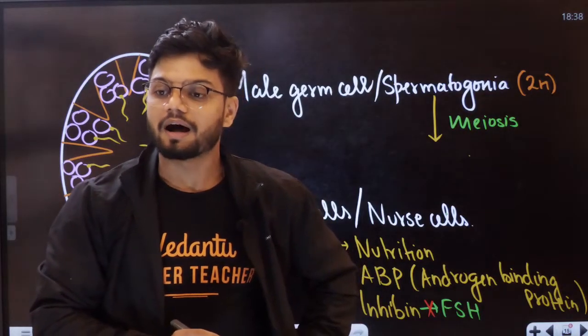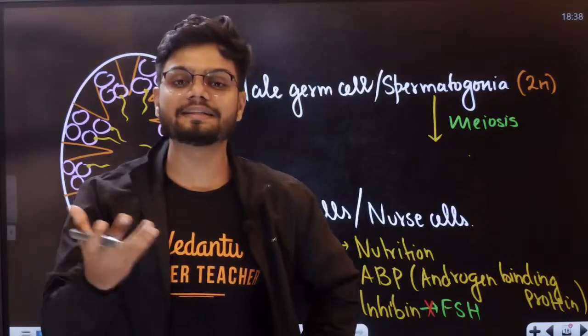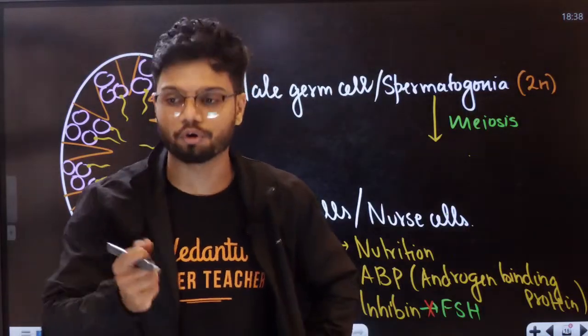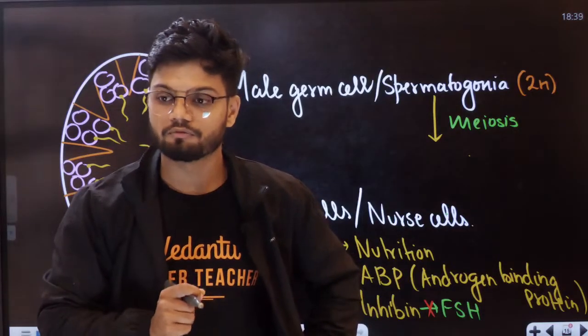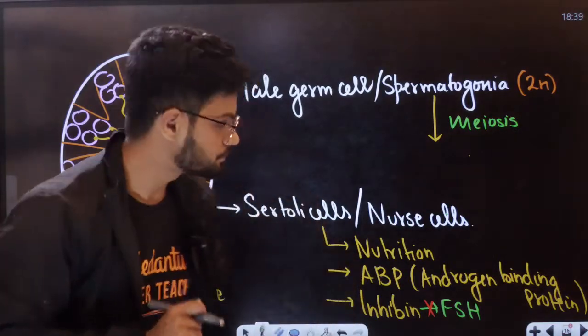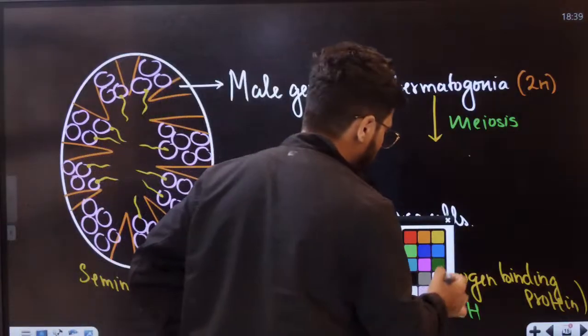Anyone? Androgen is the type, testosterone. Testosterone is a type of androgen hormone. Okay. FSH is follicle stimulating hormone. Follicle stimulating hormone. Okay. Students, it is present in the female also.